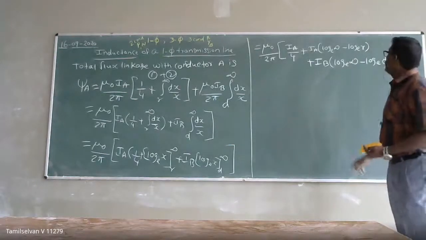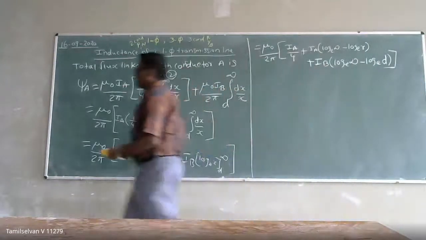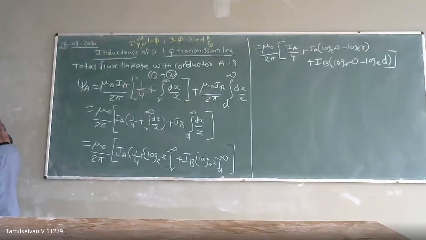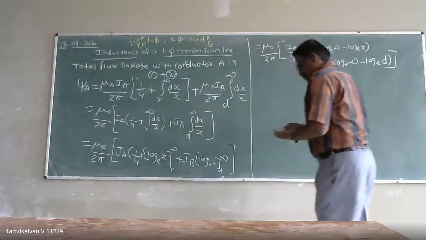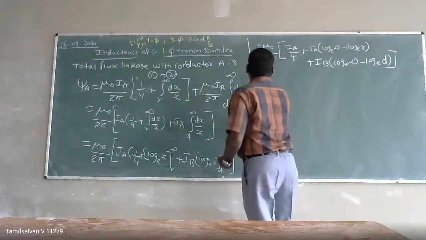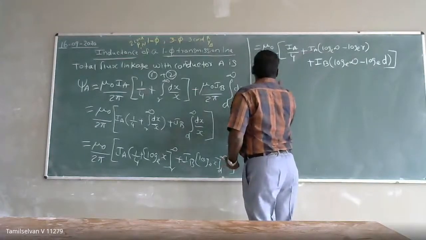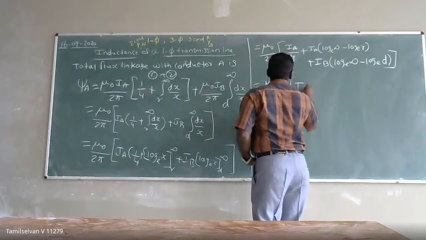So what is the value of log base e of infinity? Any idea?